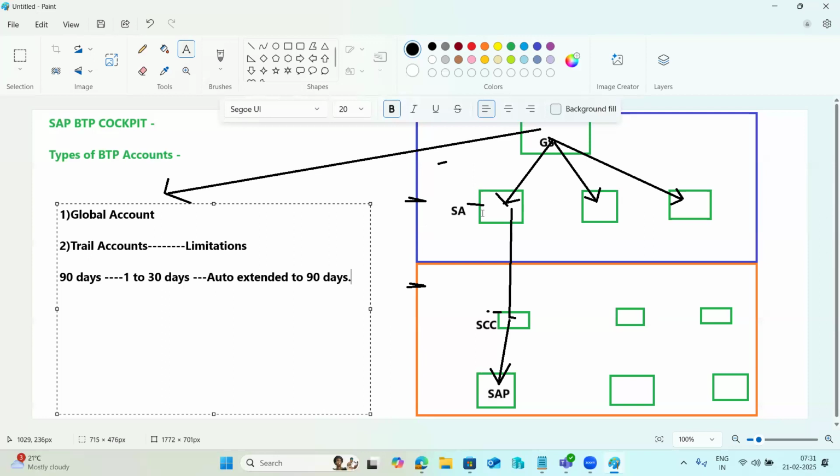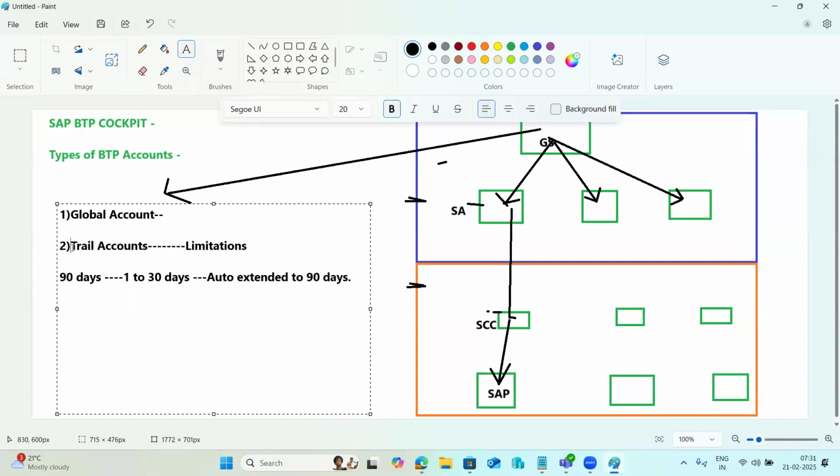Again, you need to register and start from the personal training and everything. You can start it here, right? That is the trial limitation here. But the global account is not limited like that. Why? Because global accounts are like business accounts here, right? That is the main thing here.